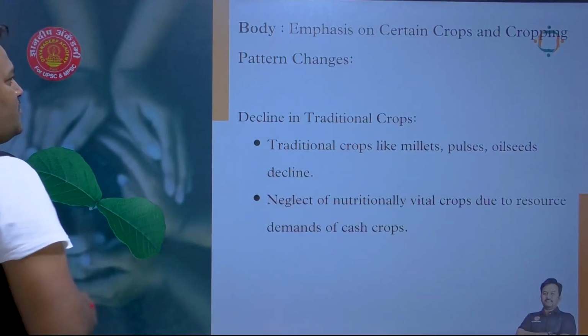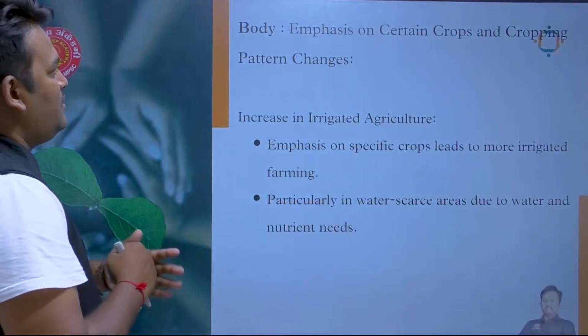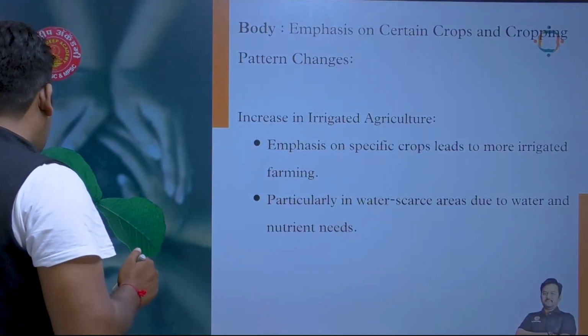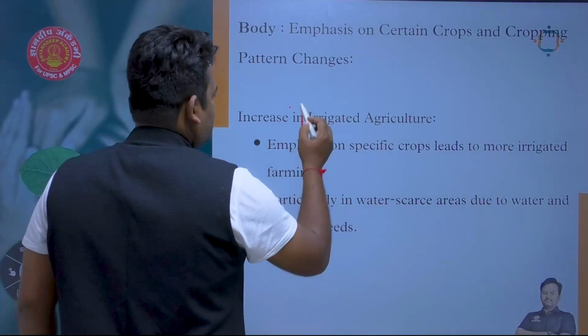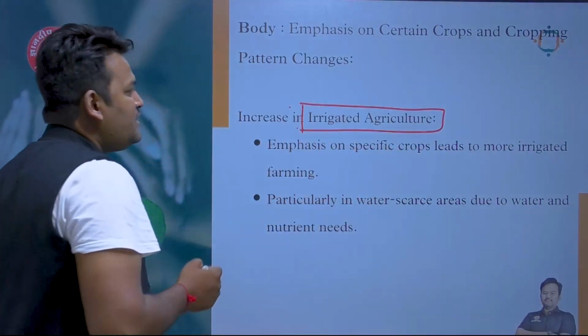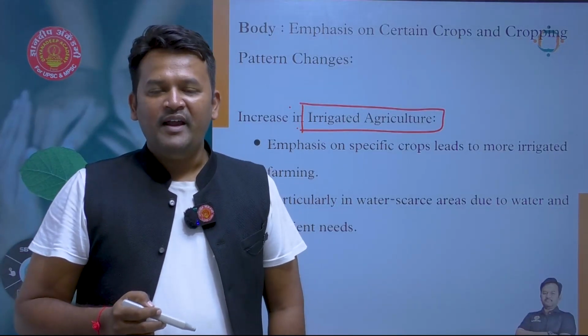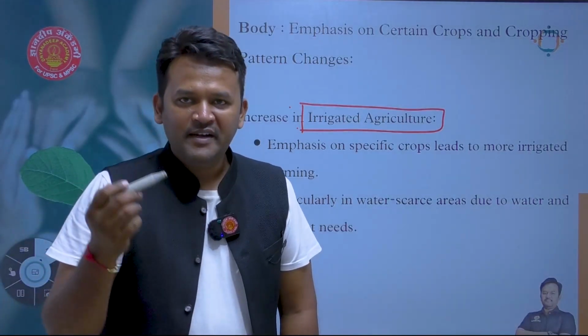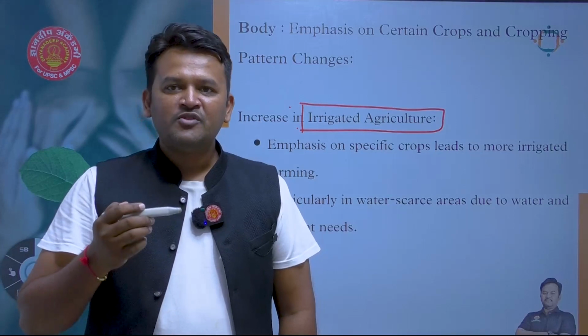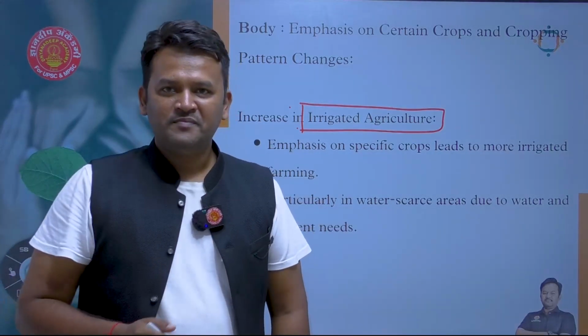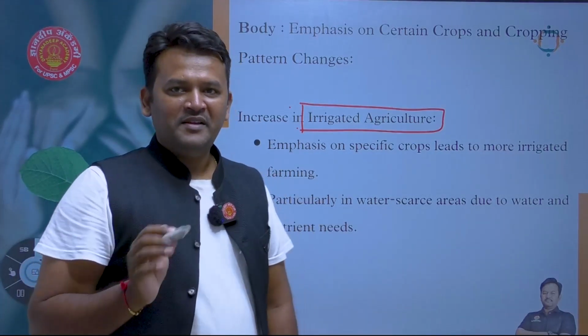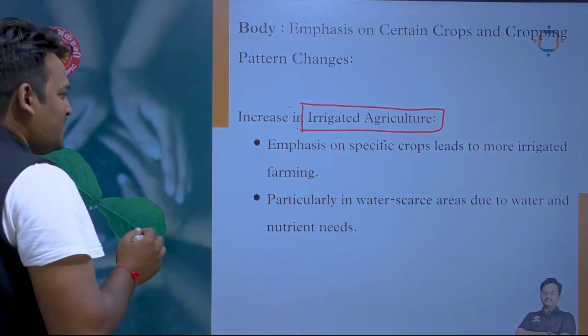Then third point, increase in irrigated agriculture. So irrigation facilities are increasing day by day in India, and these available irrigation facilities are also favoring the cash crops. Okay, stick with me here.